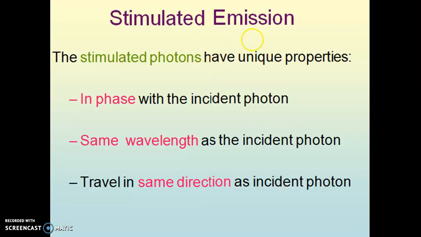So the characteristics of stimulated emission can be seen here. The stimulated photons have unique properties such that they are in phase with the incident photon. They have the same wavelength as the incident photon and travel in the same direction as the incident photon. And therefore, they add in phase and give rise to amplification of light. So, stimulated emission is the process which produces the amplification of light.